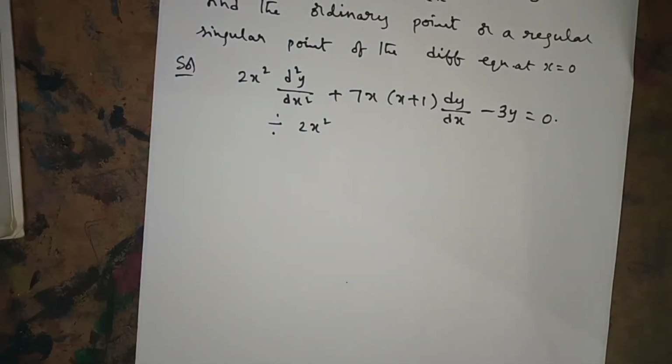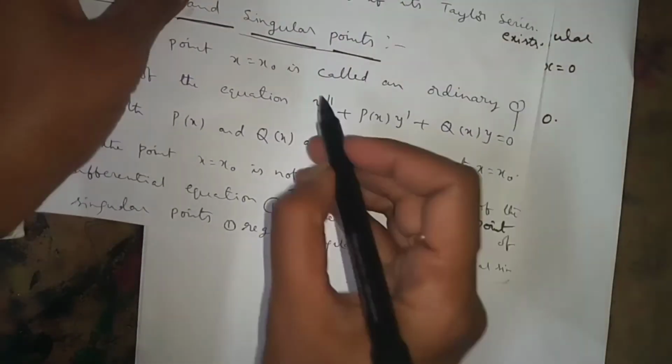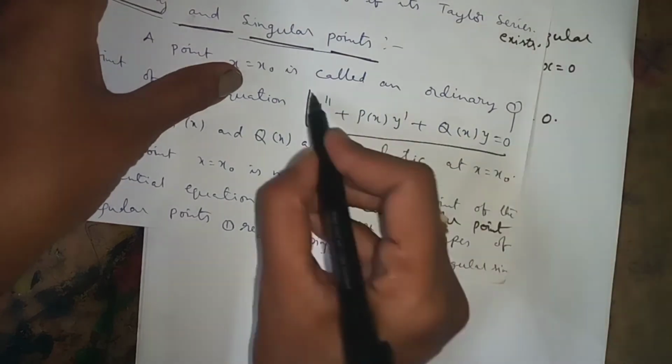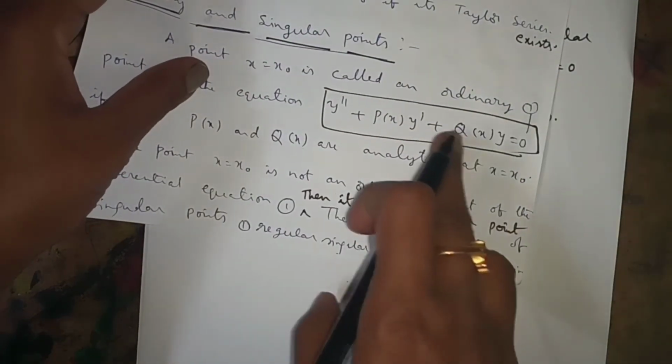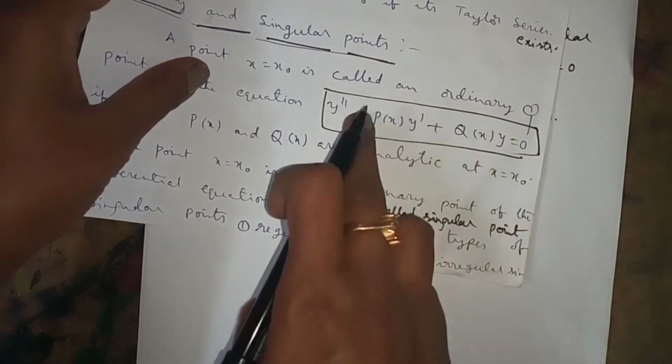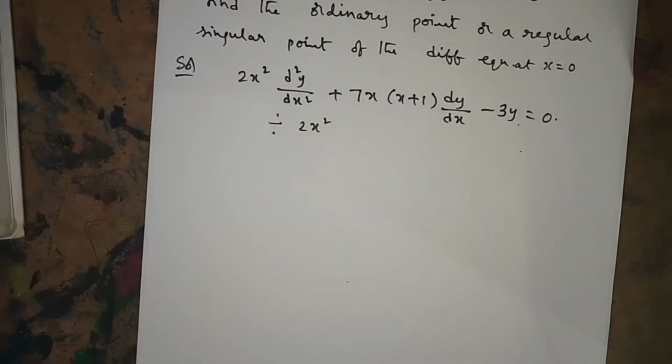I have to convert the given equation into the form y double dash plus p of x into y dash plus q of x into y. This is the standard form, equation 1. If the given equation is in this form, well and fine. Otherwise, we have to convert the given equation into this form.